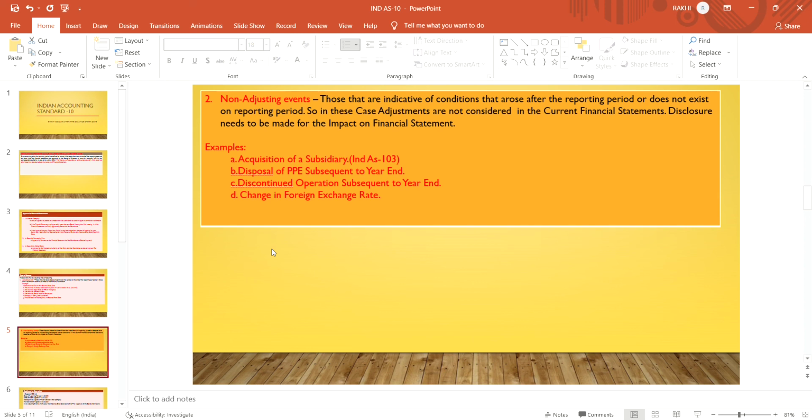Those are indicative of a condition that arose after the reporting period or does not exist in the reporting period. So in these cases, adjustments are not considered in the current financial statement. Disclosure needs to be made for the impact on the financial statement.